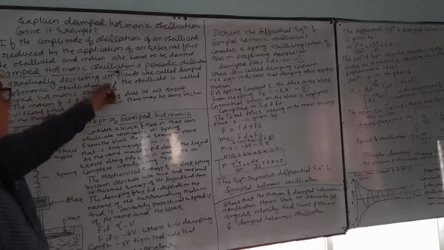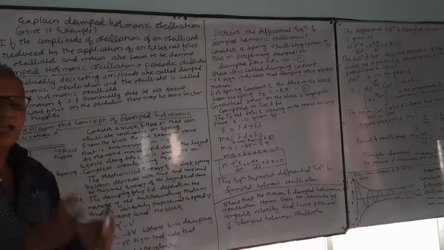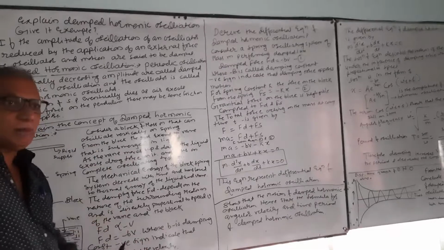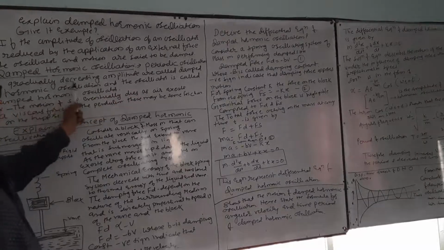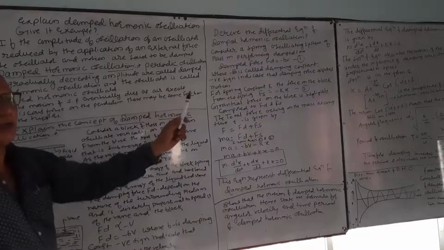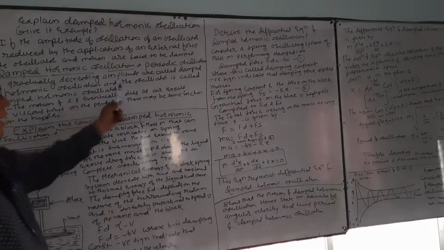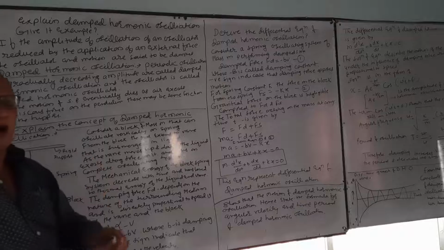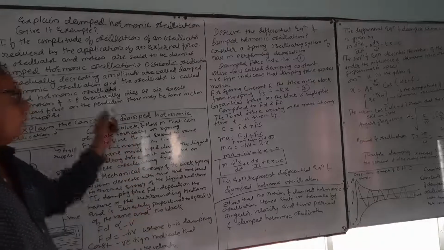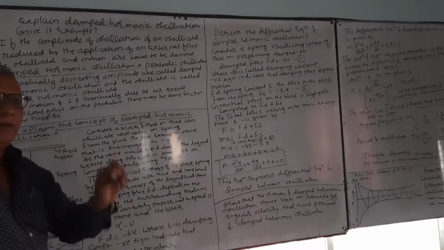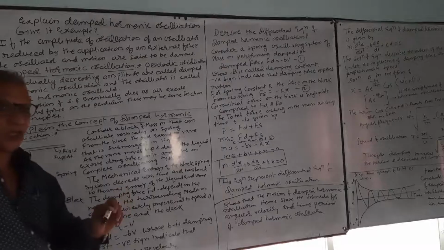What is meant by damped harmonic oscillation? Periodic oscillation of gradually decreasing amplitude. Periodic oscillations of gradually decreasing amplitude are called damped harmonic oscillation, and the oscillator is called a damped harmonic oscillator. This is again one question: what is meant by damped simple harmonic motion or damped harmonic motion?